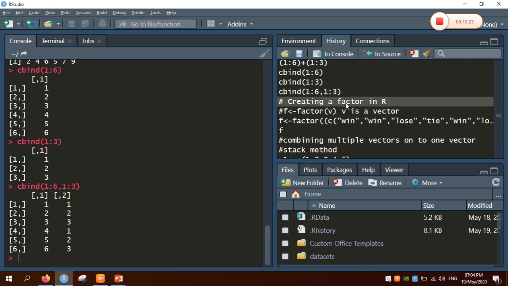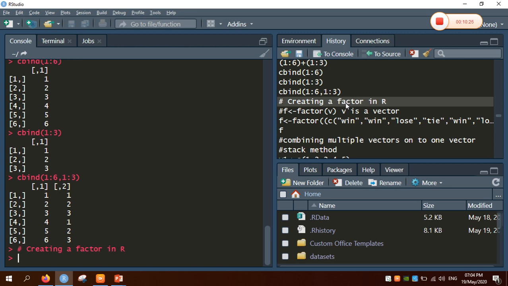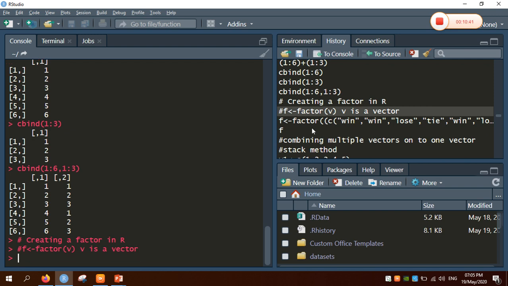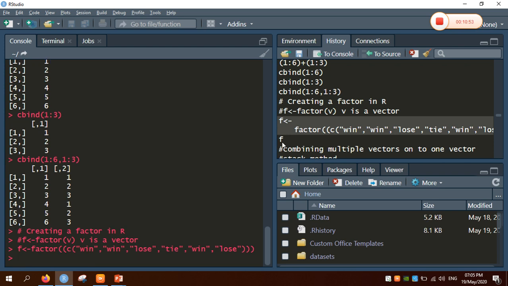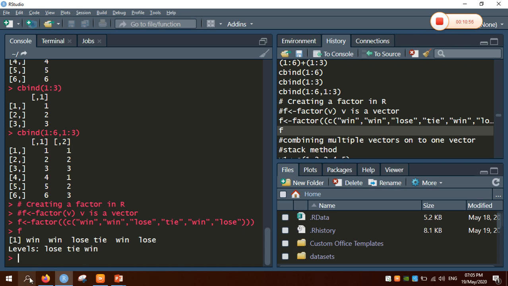So this is the recycling rule in R. Now coming to the factors. What is a factor in R? That is, you have a vector of character strings, or let me say integers, and we want R to treat them as a factor, that is as a categorical variable. Then R comes with a method called factor, that is we have to pass the vector to the factor. For example, I have taken a vector win, lose, that is trial and error methods of a vector, and I have passed it to the factor. So whenever I am trying to print the value of f, it will give the levels. So what are the levels which we have taken in the vector is going to be printed in the factor. So factors are mainly used for dealing with categorical variables.